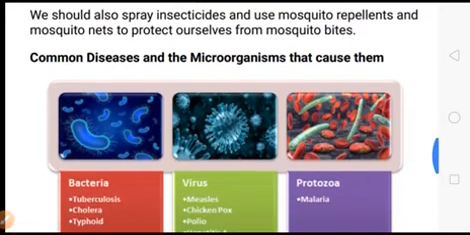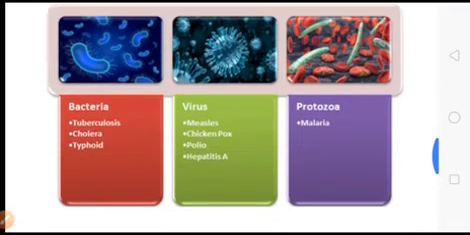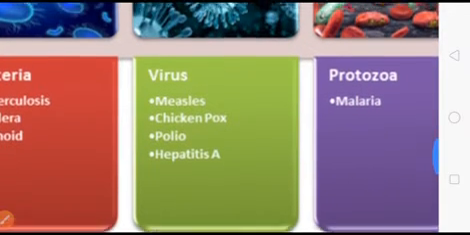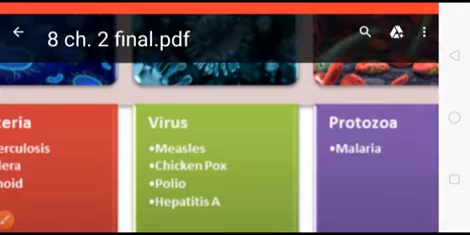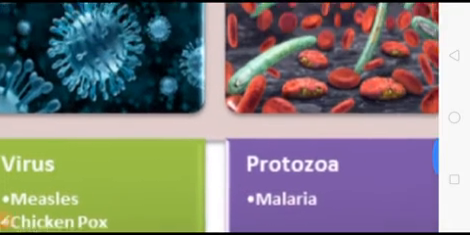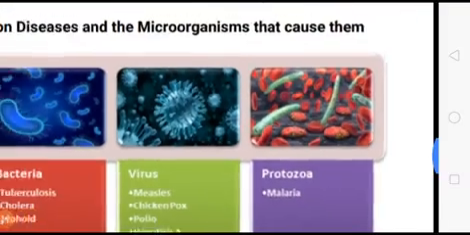Here are some common diseases and the microorganisms that cause them. Through the bacteria, that is the tuberculosis, cholera, and typhoid, through the virus, that is the measles, chickenpox, and the polio occur, and hepatitis A, through the protozoa, malaria disease occurs.